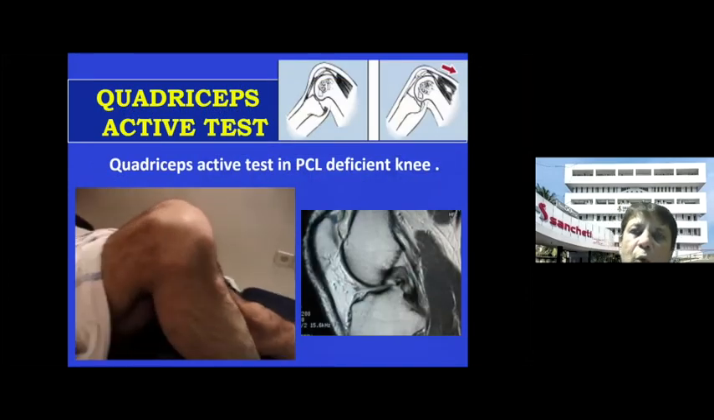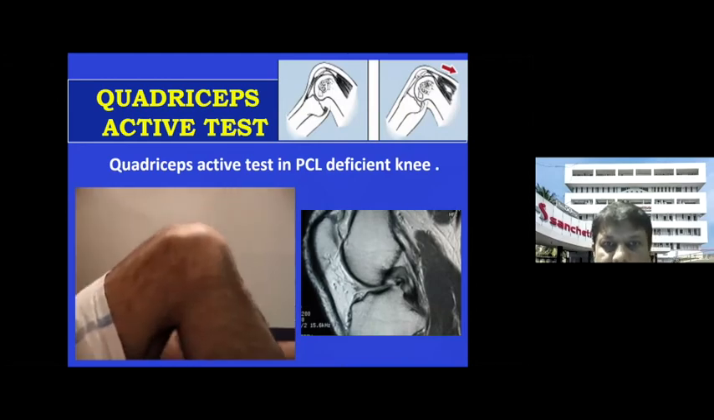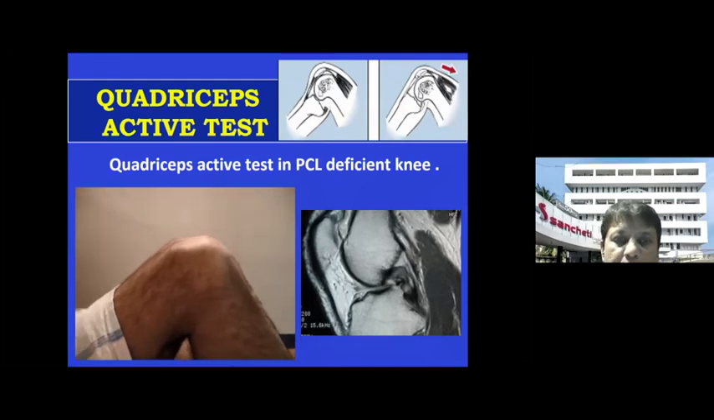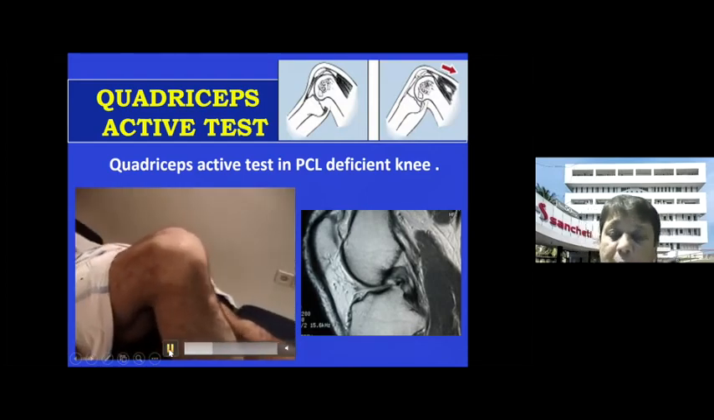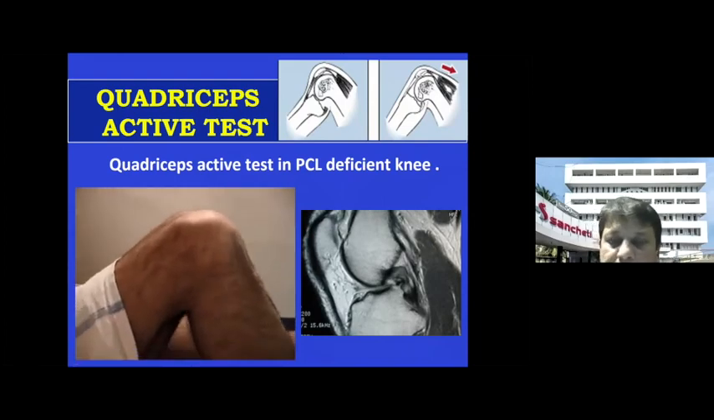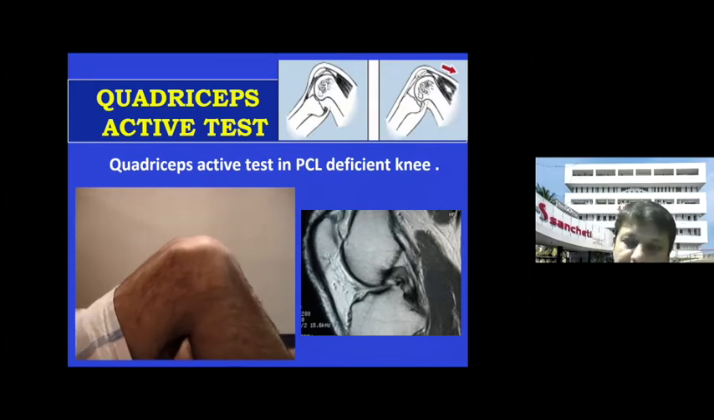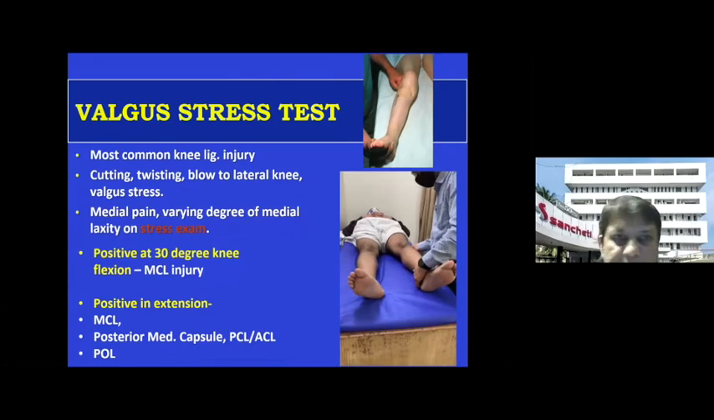And again, you can do a rotatory posterior drawer also. This is an active quadriceps test where you can see that the knee is flexed at about 90 to 100 degrees, and then you ask the patient to contract the quadriceps, and therefore this gives the instability, and this can be seen in PCL deficient knees, chronic conditions, and also along with the posterolateral corner. Sometimes the patient can do these trick movements also in lax joints. So you have to be careful whether this test is a pathologic test or is it just a physiologically very loose joint and the patient is doing your active quadriceps test.